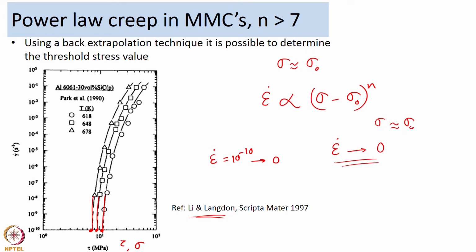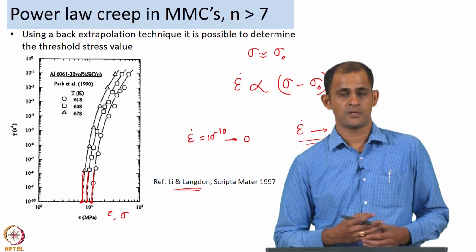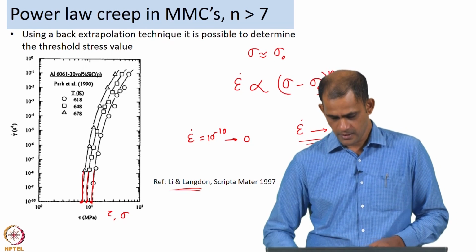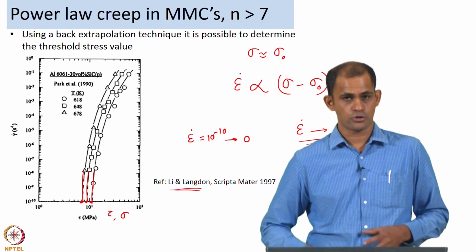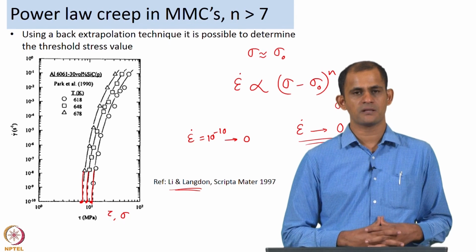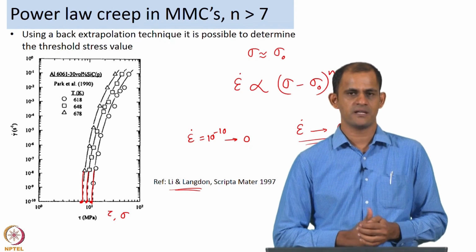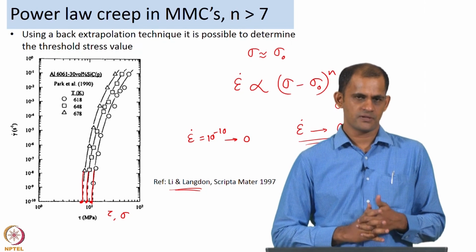So that is the approach they suggested for determination of the threshold stress. There are other approaches as well. There is a mathematical approach you could use with these graphs for determining the threshold stress, and there will be one numerical that we will do on this concept to understand the other approach for determining the threshold stress for these materials.